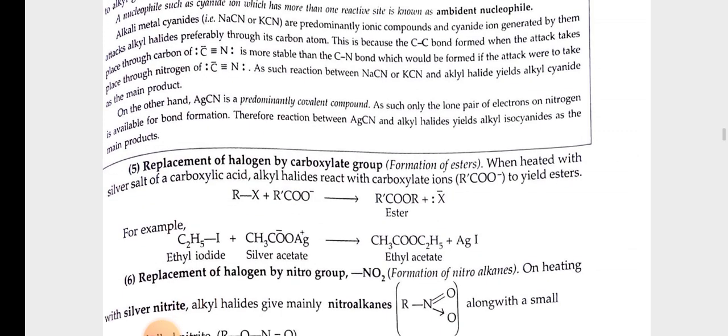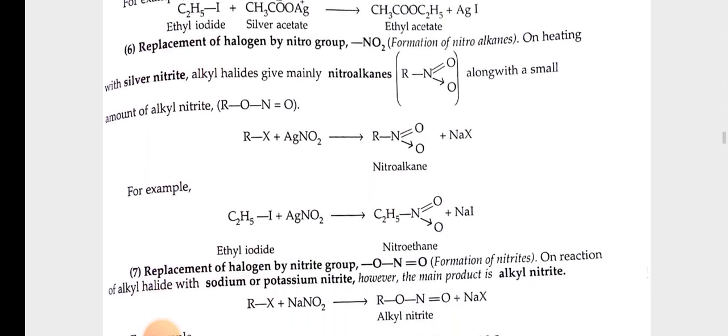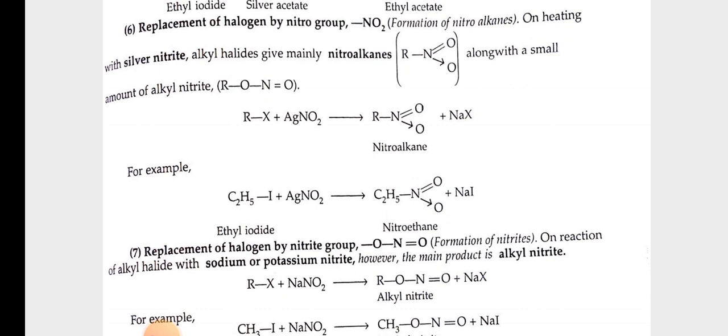Fifth, replacement of halogen by carboxylate group, formation of esters. When heated with the silver salt of a carboxylic acid, alkyl halides react with carboxylate ions RCOO negative to yield esters. For example, ethyl iodide plus silver acetate gives rise to ethyl acetate. Sixth, replacement of halogen by nitro group NO2 or formation of nitroalkanes. On heating with silver nitrite, alkyl halides give mainly nitroalkanes along with a small amount of alkyl nitrite. For example, C2H5I plus AgNO2 gives rise to nitroethane plus AgI.